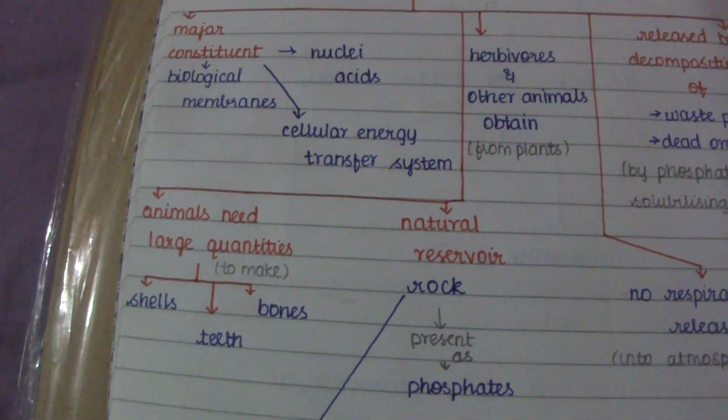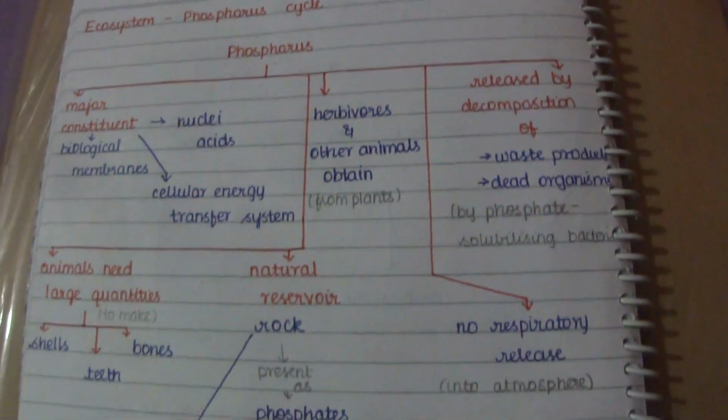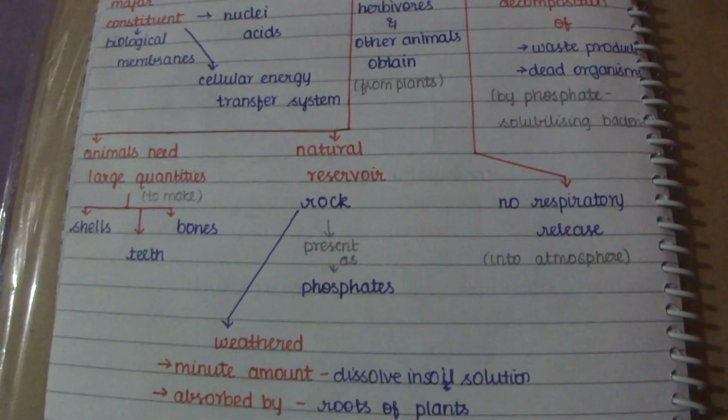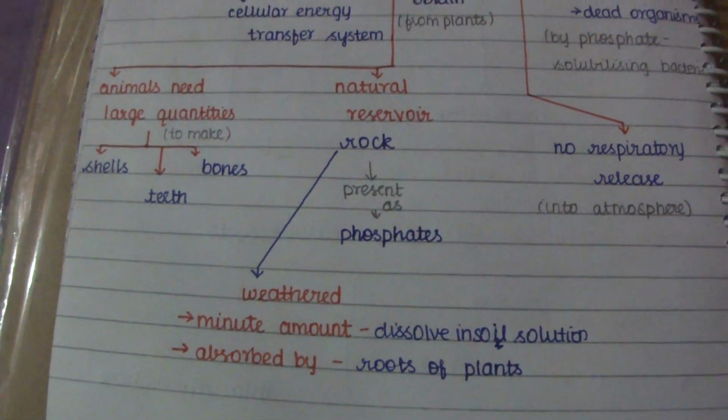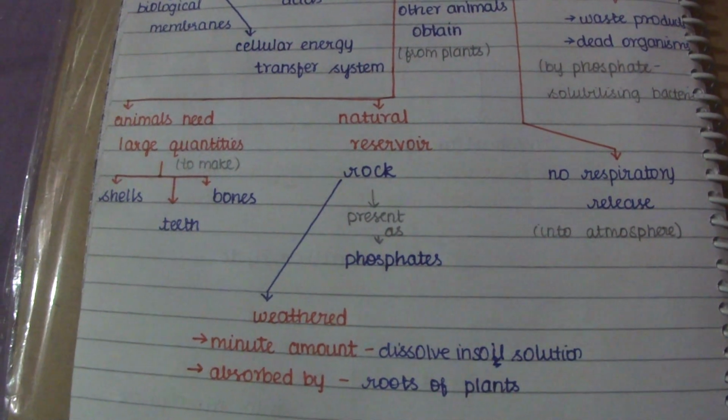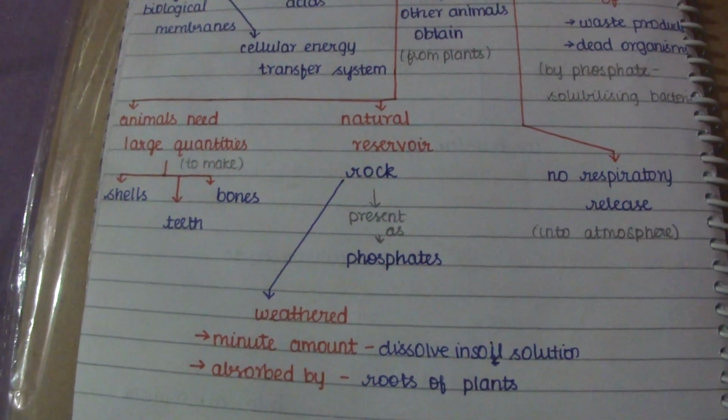The natural reservoir of this element phosphorus is rock. In the rock it is not present as phosphorus but in the form of phosphates.